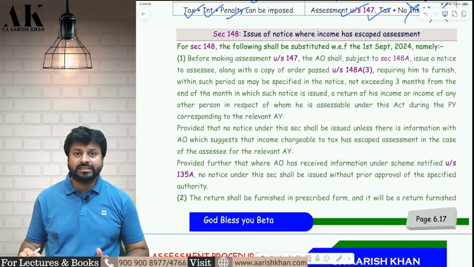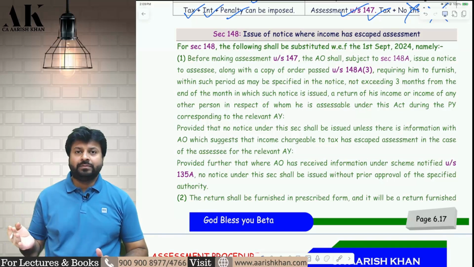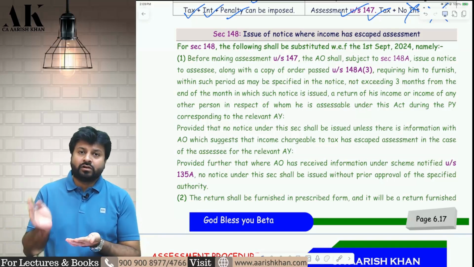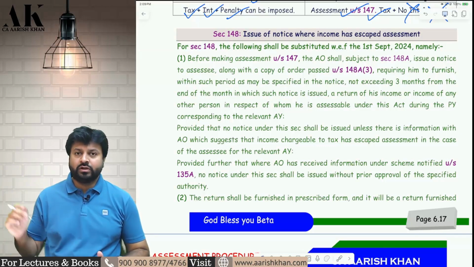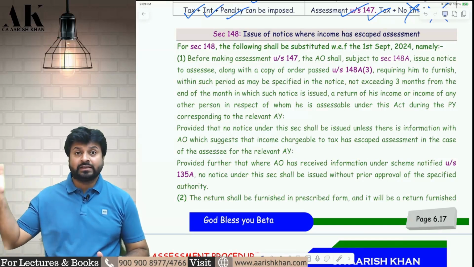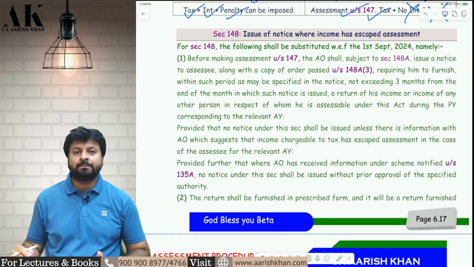There have been a lot of changes in this from 1st September 2024. Earlier, the search and seizure cases were also covered in 147, but from 1st September 2024 onwards, the search and seizure cases are covered under a separate assessment known as block assessment, which we are going to see after this. So now the search and seizure cases are not covered in 147. Those are covered as a separate assessment under 158BA, BC, BD, etc., under the block assessment concept. It is not covered here.